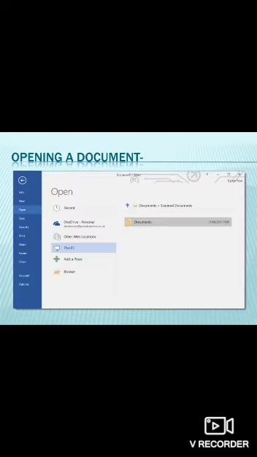Opening a document. If you have saved the document, you can open it anytime. Simply click the Open option from the File tab menu and an Open dialog box appears on the screen, and from there you can select the document which you want to open, as you can see here.